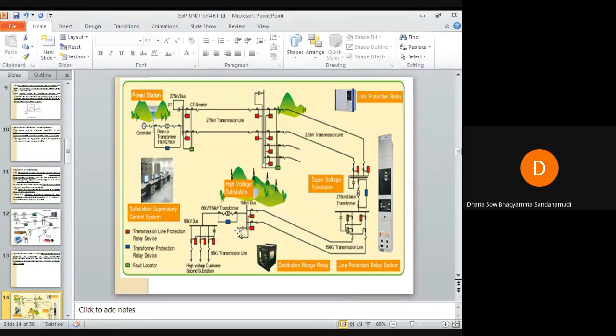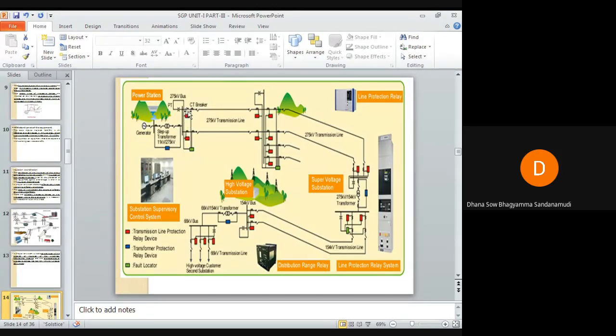If you see in this image, you can see a power station here. If you carefully observe, it is a hydel power station. There is a dam here from where water is flowing. Of course it is not our subject, but this is the generating station, and you can see some switches here. This is the transformer symbol, a step-up transformer. You can even see the rating of the transformer here, 11 kV by 275 kV.